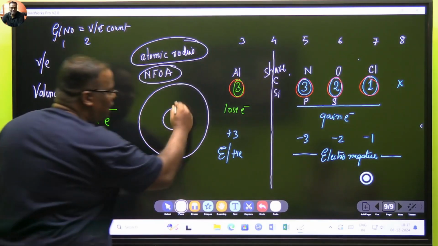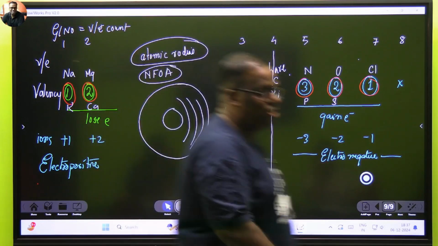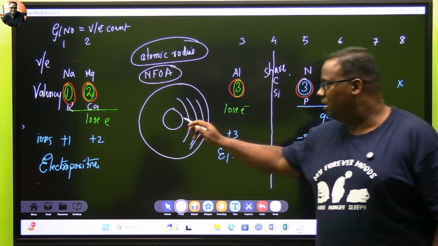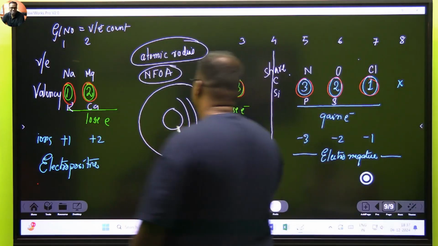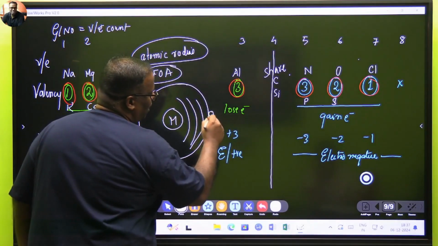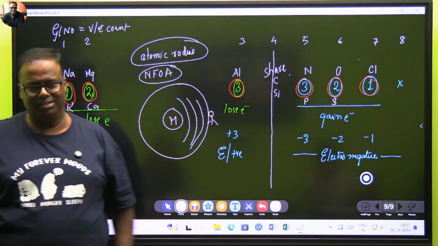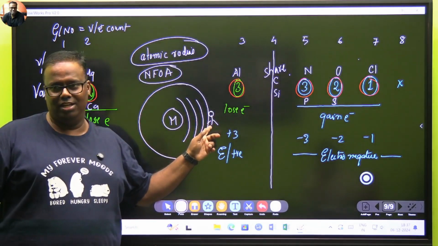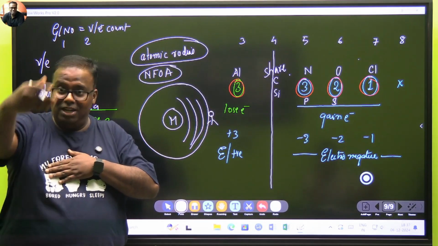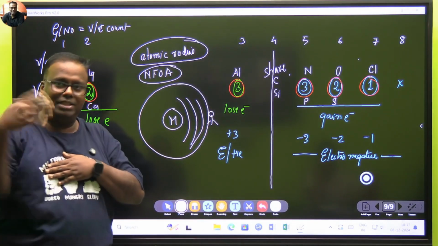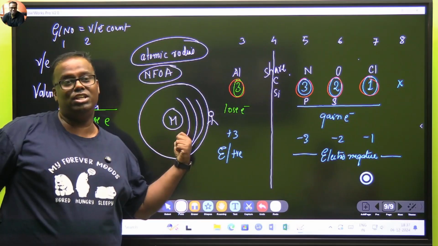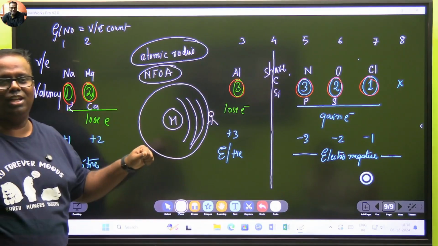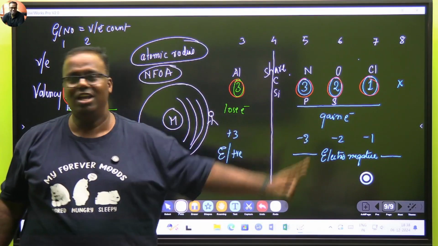But if the shells go on increasing, then it is like what? The mother is here, very bad example, and this is the child, and we want to slap this child. Suppose a lot of shells are here, it is very easy to hit this guy. Mom is in between, and we hit the child beyond the shells. The mother could not even see. This we call the shielding effect. And if these orbits are not there, then the mother has a direct eye on the child. Now you cannot hit them.